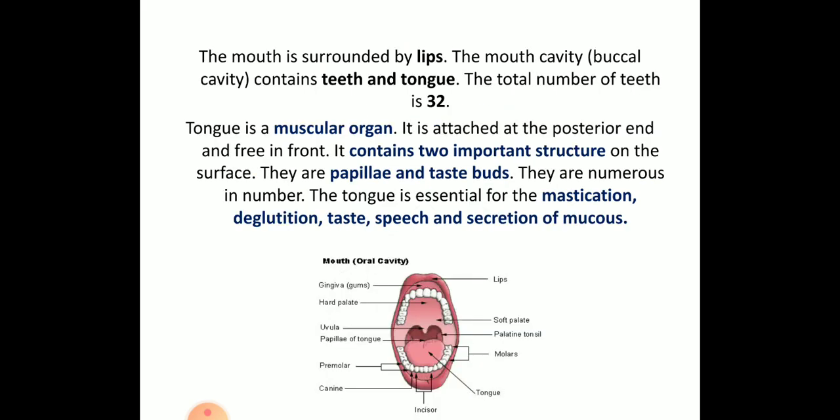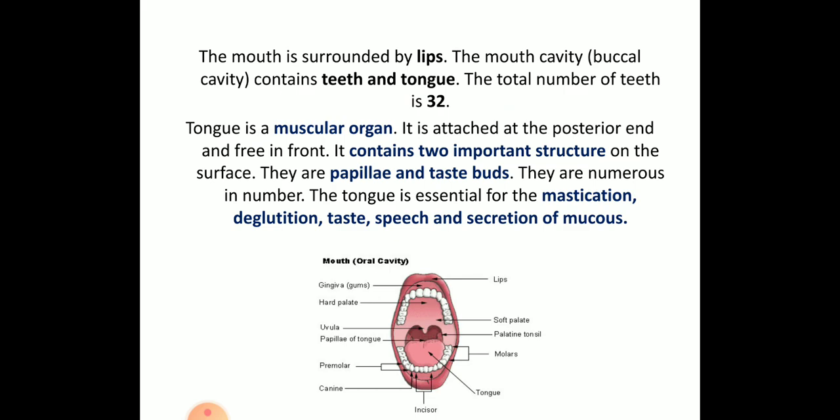Now the first part, that is the mouth. The mouth is surrounded by lips and the mouth cavity, also called the buccal cavity, which contains teeth and tongue. The total number of teeth is 32, and the tongue is a muscular organ. Usually the tongue is attached at the posterior end, where our pharynx is located, and the tip portion is left free. It has papillae and taste buds, which are numerous in number.